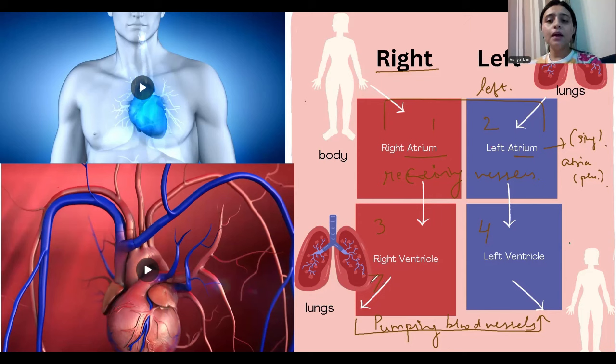Then the blood is carried towards the left atrium and then the left ventricle, and from the left ventricle it is transported to the aorta, which we are going to learn later on, and from there all parts of the body get the blood.